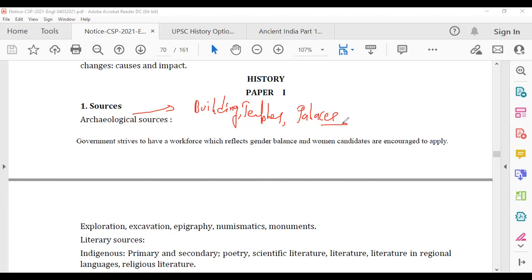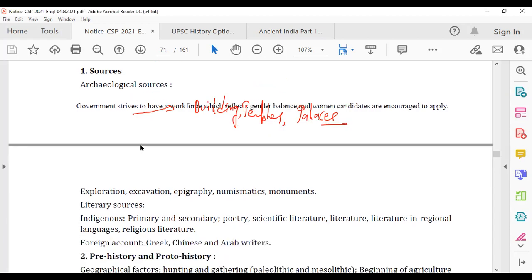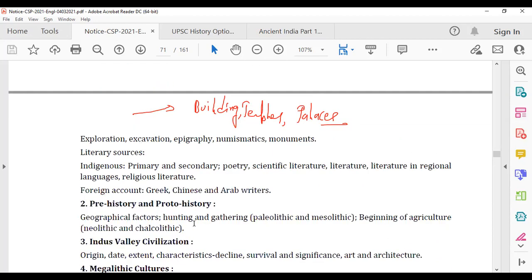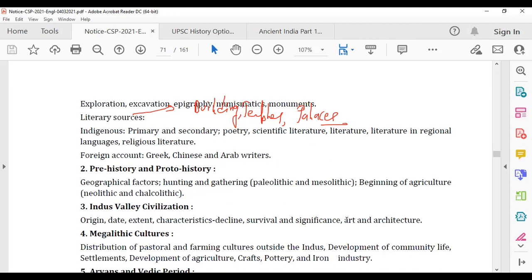Sources is a very big topic. Maybe there will be 4, 5 or 5, 6 parts of it. I don't know, but I will do the most important questions, by which you'll be covered. Any question which comes in this area, you'll be able to write a much better answer. Prehistory, protohistory, small topic. Why I'm saying small topic, these periods are not small. Paleolithic, Mesolithic, these periods are not small, but the number of questions which UPSC has asked in this area is smaller.